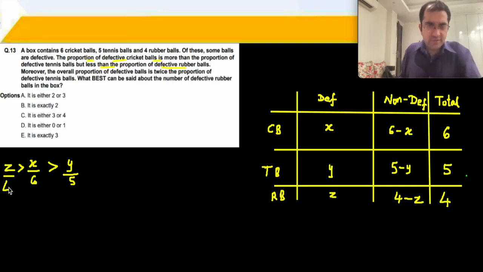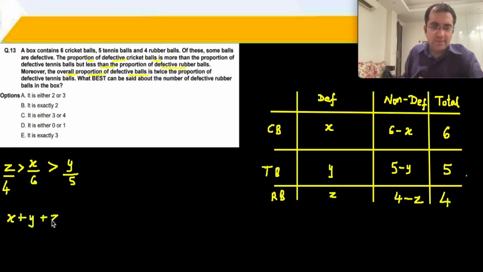This particular relationship is provided. Moreover, the overall proportion of defective balls, x plus y plus z divided by total balls 6 plus 5 plus 4, 15, is twice the proportion of defective tennis balls.